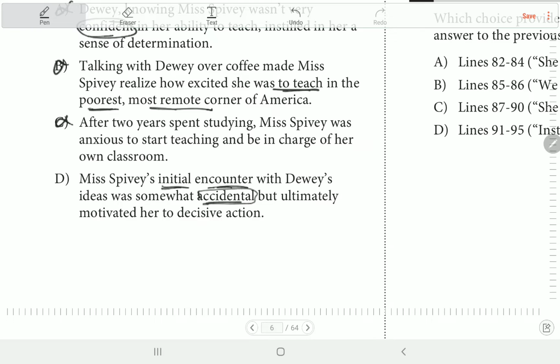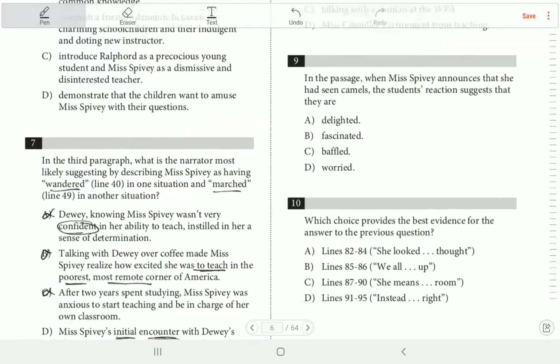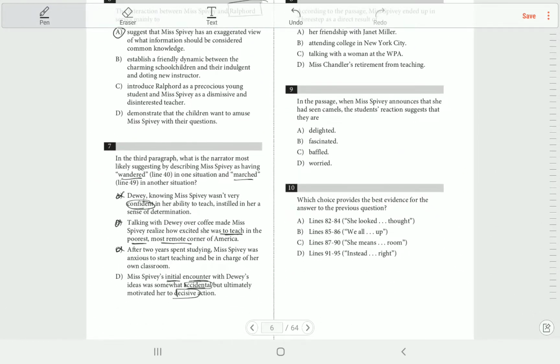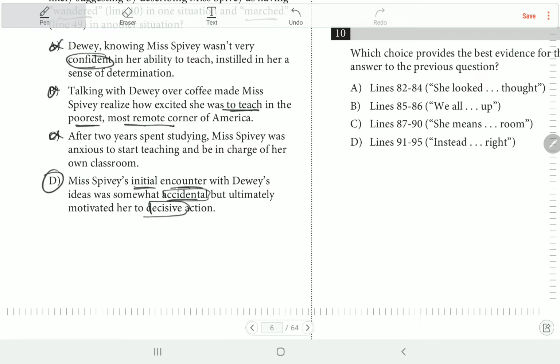So Miss Peavy's initial first encounter with Dewey's ideas was somewhat accidental. يبقى accidental ده لما قال كلمة ايه؟ wondered, but ultimately motivated for a decisive حاجة هتاخدها قرار اللي هي ايه بقى؟ marshal. انت عارف انت عايز ايه. So you took your decision فيو marshal للست اللي هتشغلك في agency دي. Okay. So the correct answer is definitely D.